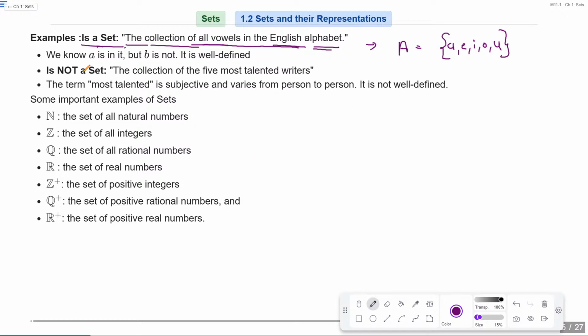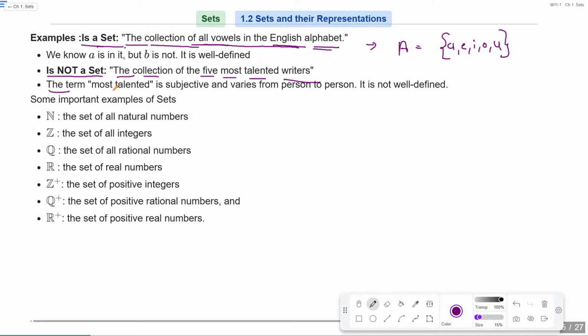Now let's take an example of a non-set, meaning something that is not a set. So the collection of the five most talented writers. Okay. Yeah, let's say best singers. So this will be different in my point of view and different in your point of view. Maybe you like Arijit Singh, or maybe I like King. Maybe you like some other singer, I like some other singer. So this will vary from person to person. Are you getting my point? So it's not a well-defined collection. So that's why it's not a set.